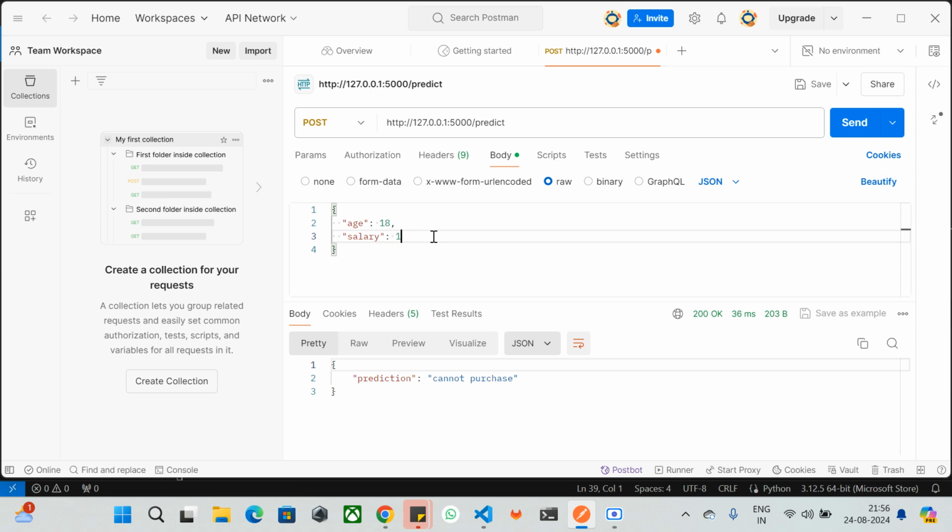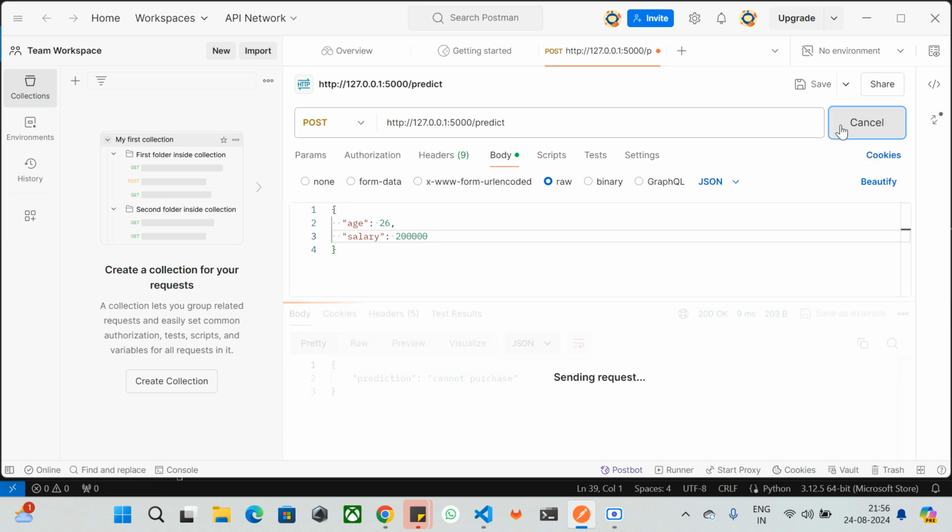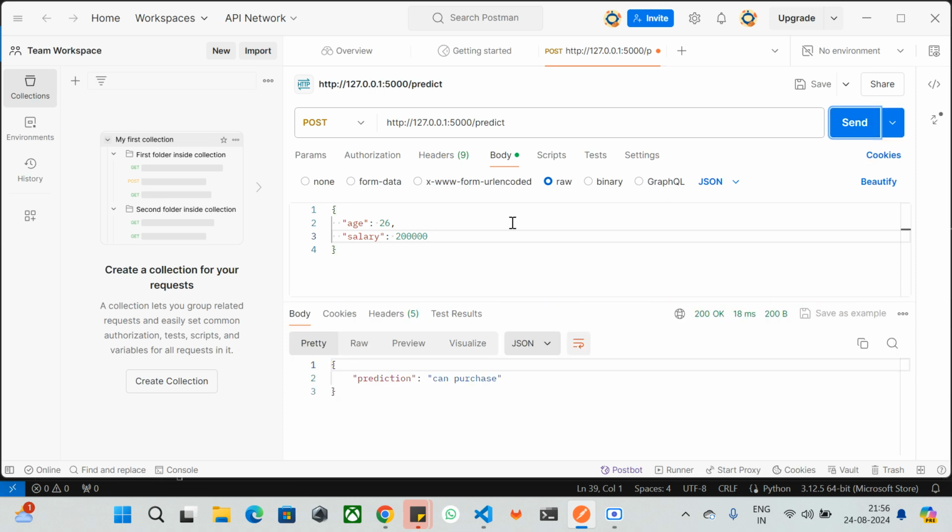Let's give 20,000, which has 18 years of age. Still he cannot purchase. So let's increase the age to 26 and send it. Cannot purchase. Let's give another 0. Oh, this guy can purchase.